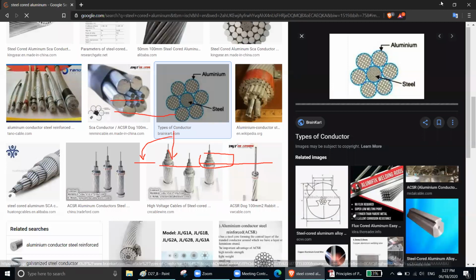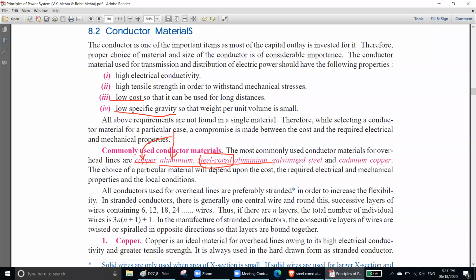Core means the middle, which is steel. Then you have galvanized steel, and then cadmium copper. These are some sort of mixture of materials. We are not going to learn about this type of thing in detail, we just need to know what it is.